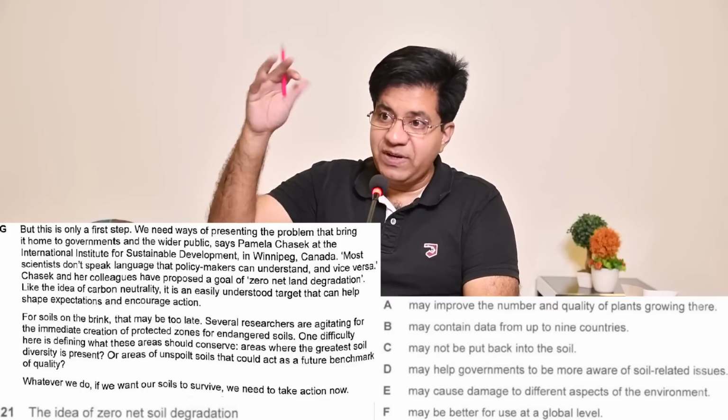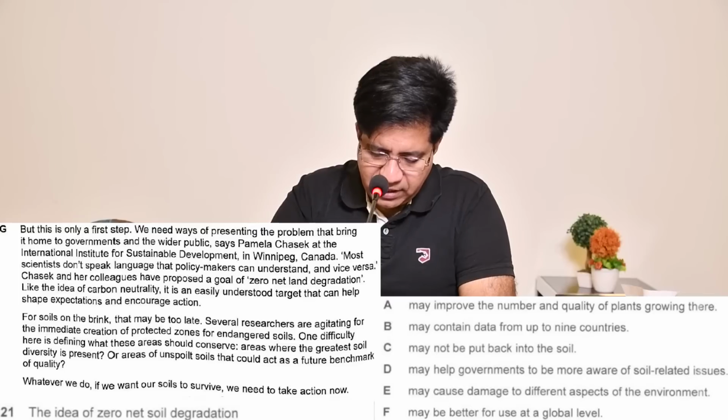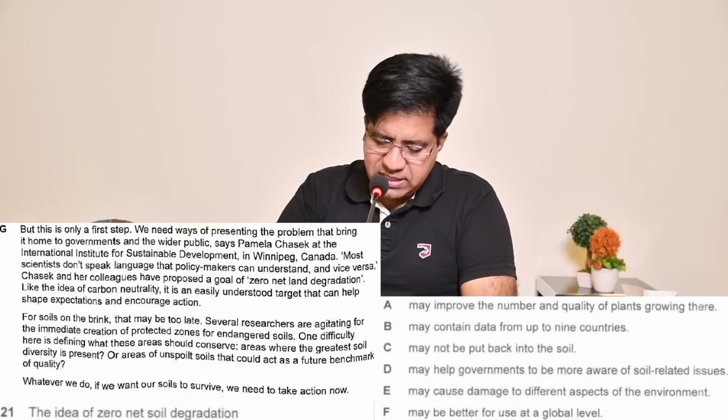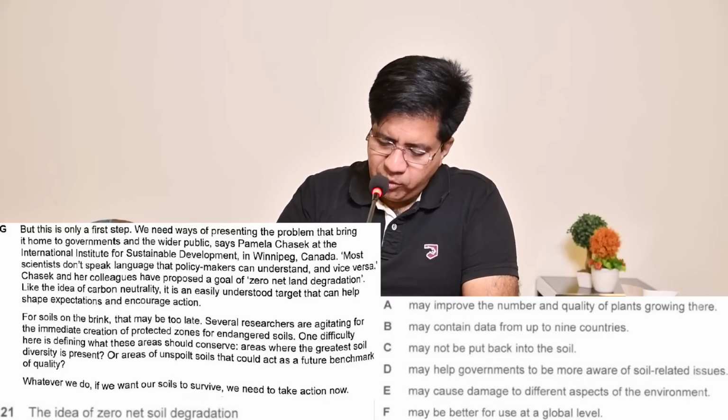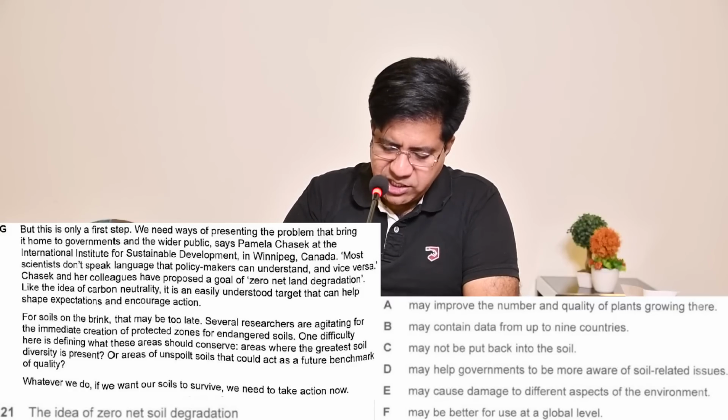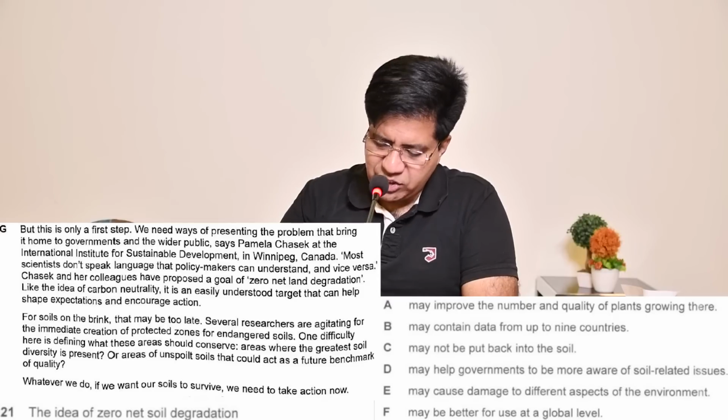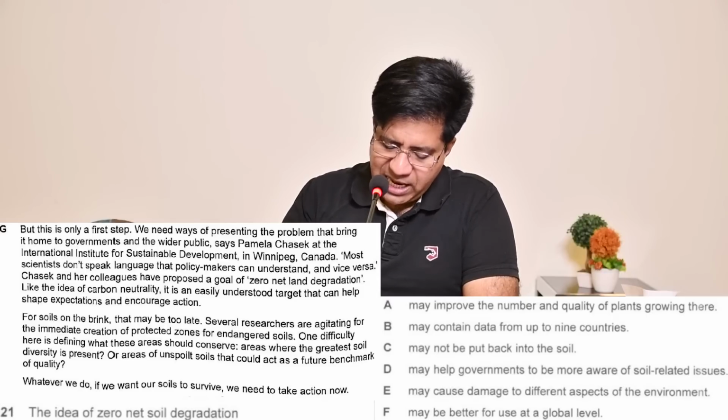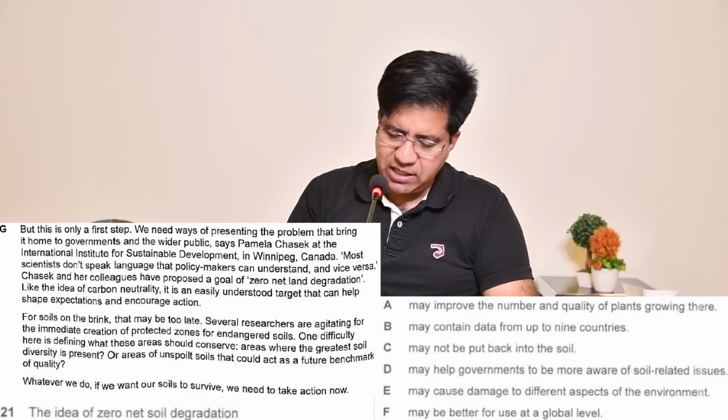Paragraph G, first paragraph of G, in 1, 2, 3, 4, fifth line. Chiswick and her colleagues have proposed a goal of zero net land degradation, like the idea of carbon neutrality. It is an easily understood target that can help shape expectations and encourage action. Right? That can help shape expectations and encourage action.